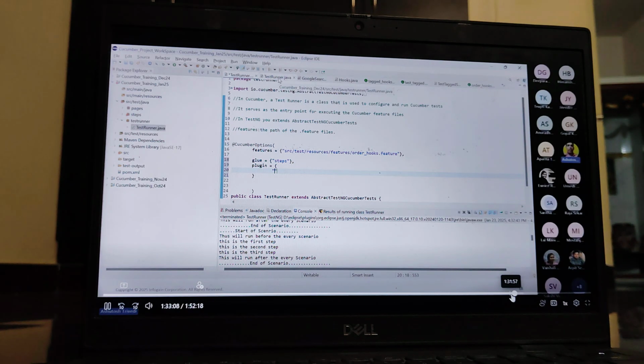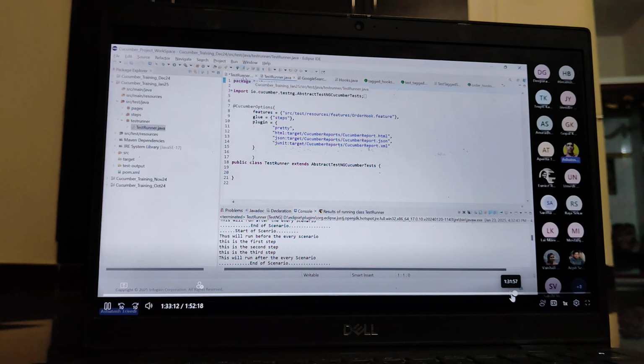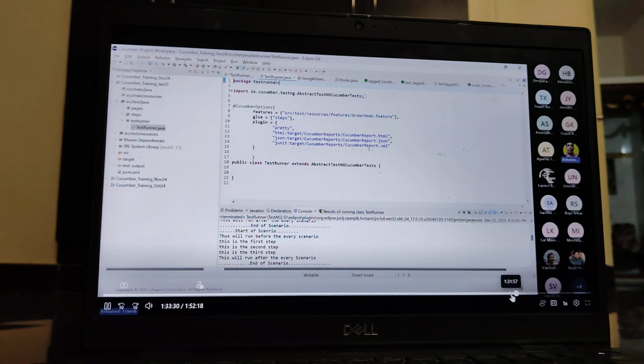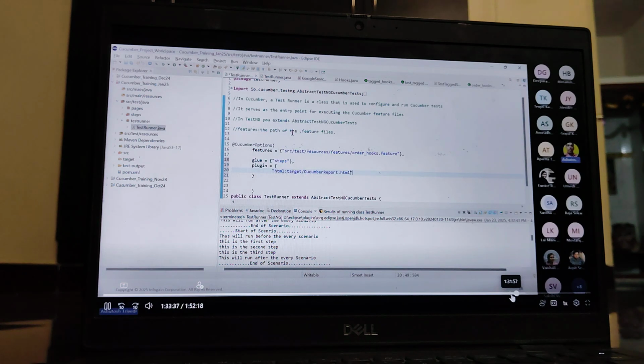Suppose in HTML format. Which plugin do you need to use? HTML. So you can write the HTML plugin name, html colon, and this file needs to be generated in a location. I'm saying under the target location. Under target we need to generate one file with a name, for example cucumber-report.html. So go to the runner and specify cucumber-report.html.